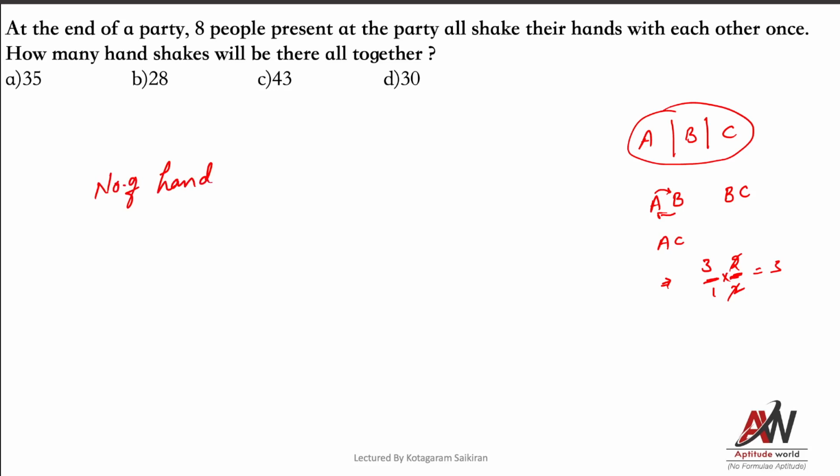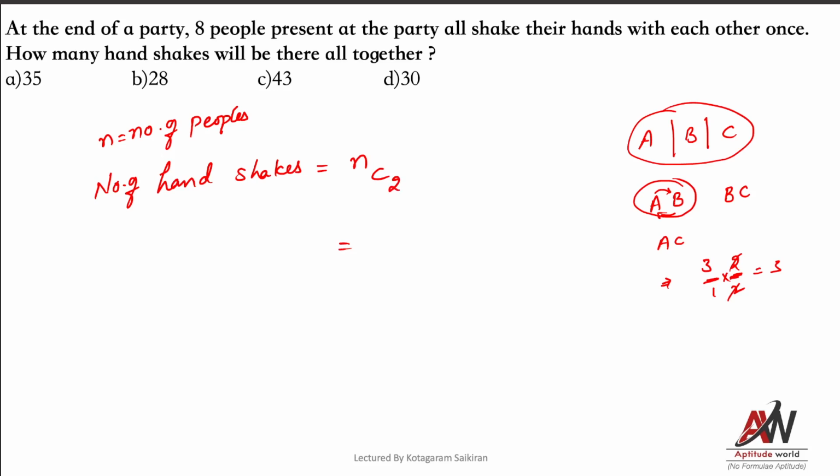If there are n people, the number of handshakes: from n people, how many people are required to do a handshake? 2 people. So it is nC2.